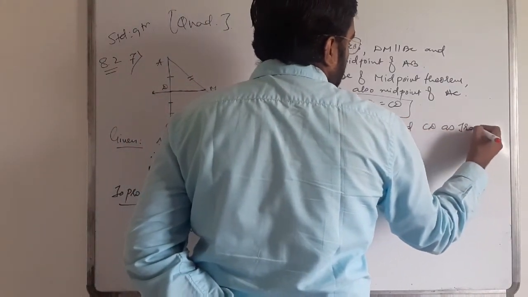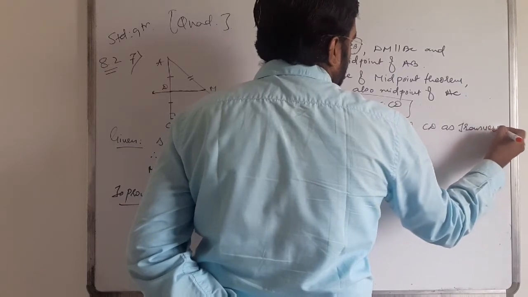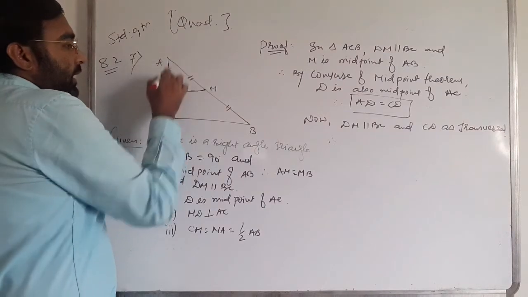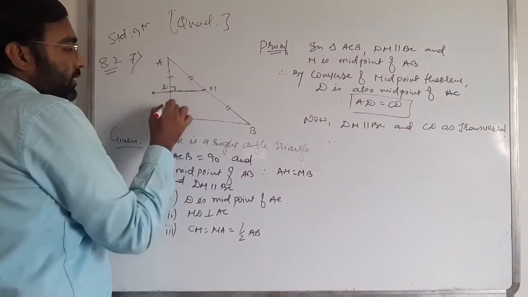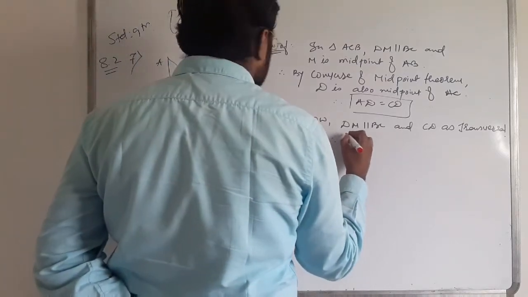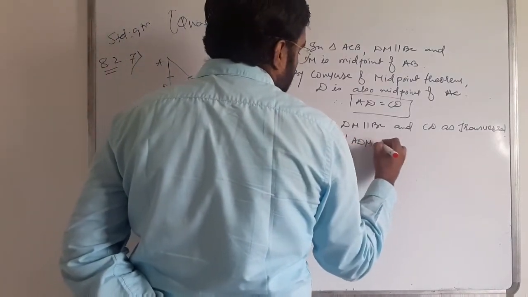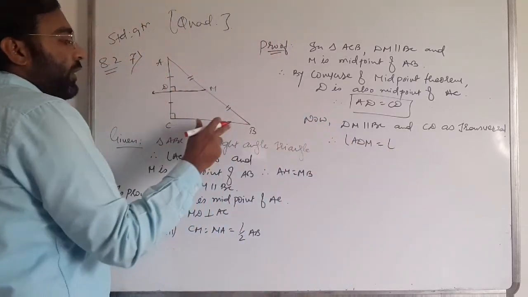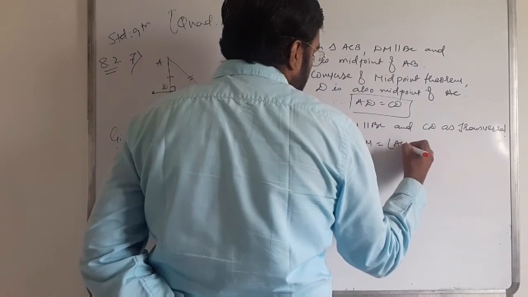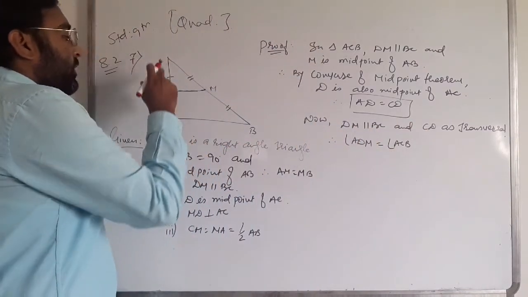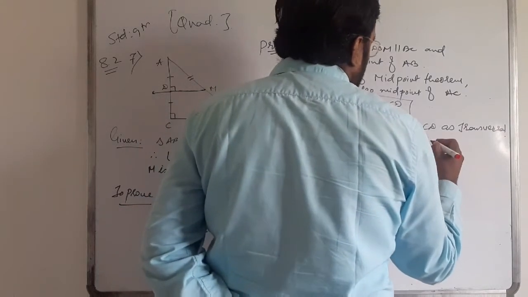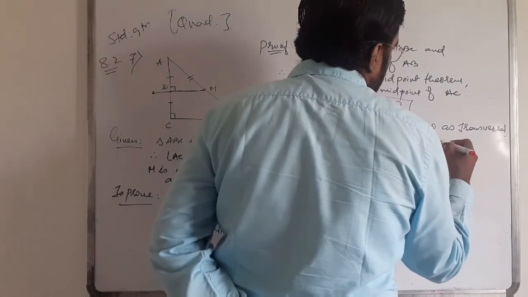Therefore angle ADM and angle ACB are equal. You can write DCB or ACB, any one of them; I'll write ACB. ADM and ACB are equal. What kind of pair do they form? They form corresponding angles.